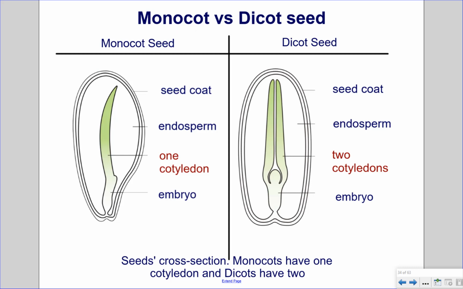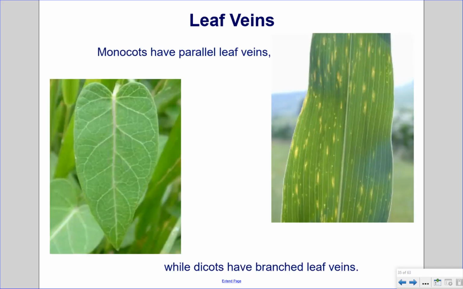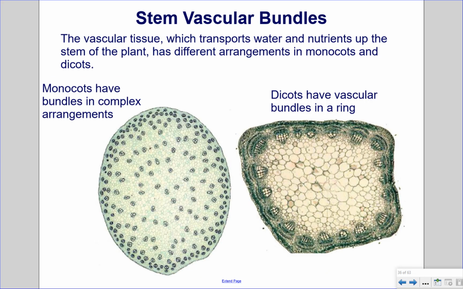Monocot versus dicot seed. Shown here are cross sections of the monocots and the dicots. Again, monocots have one cotyledon, dicots have two cotyledons. Leaf veins. Monocots have parallel leaf veins, while dicots have branched leaf veins.